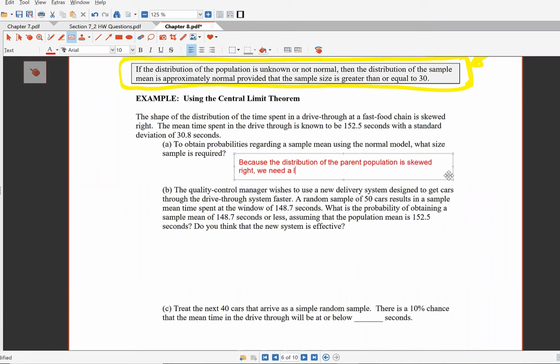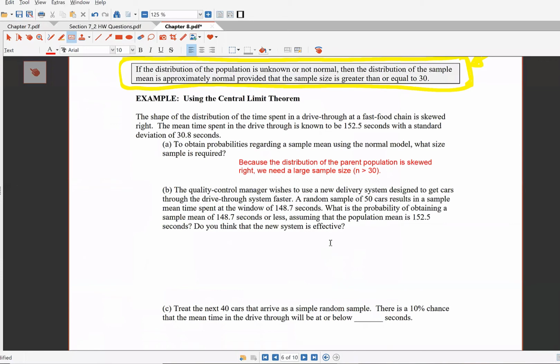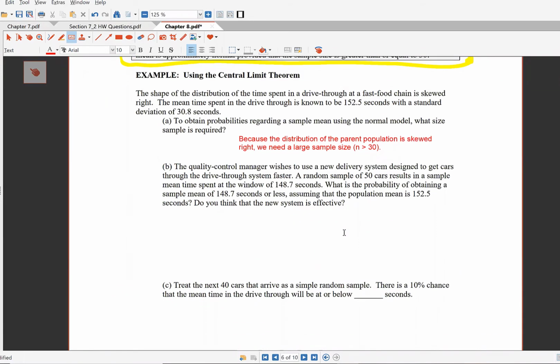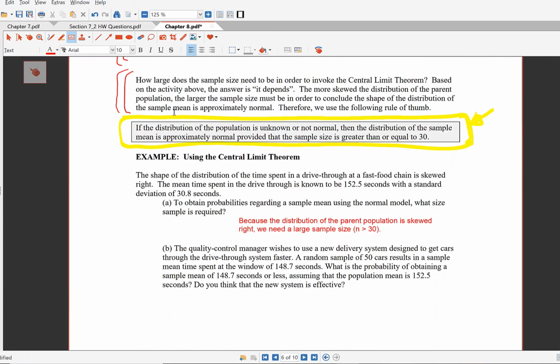We need a large sample size, and because we just said skewed right, not uber duper skewed right, it probably looks something like this. And so a sample size of 30 is probably legit to make this work. So again, if the sample size is big enough, you get to say the distribution of X bar is approximately normal.